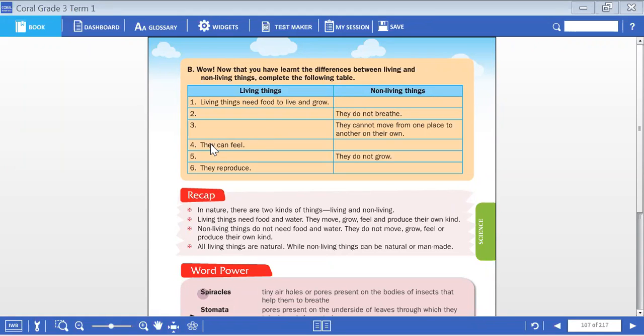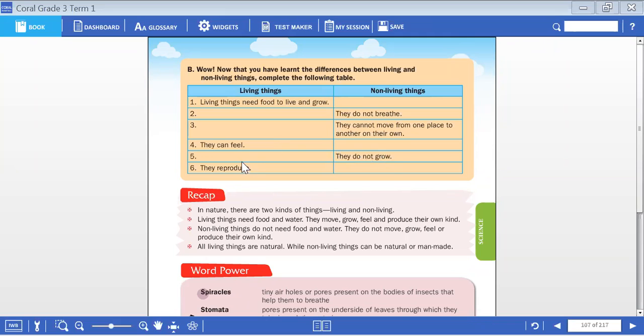They can feel. Yes, living things can feel. We have told you, with the help of sense organs, they can feel the touch, the smell, the sight, the sound. But non-living things cannot feel.